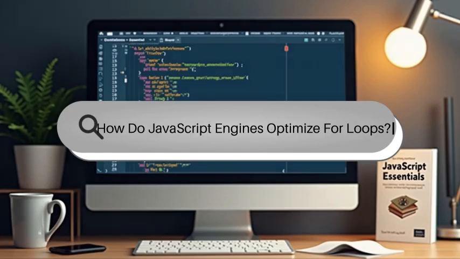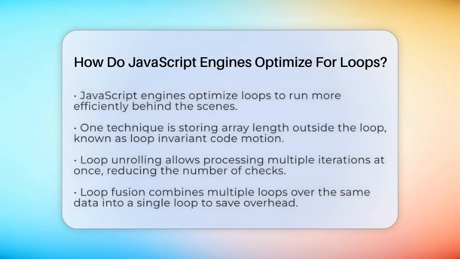How do JavaScript engines optimize for loops? Imagine writing a simple loop that counts from 1 to 10,000. Now think about how a computer makes that happen faster and more smoothly. That's where JavaScript engines step in. They work behind the scenes to make loops run more efficiently. They do this by reducing the work needed each time the loop runs.